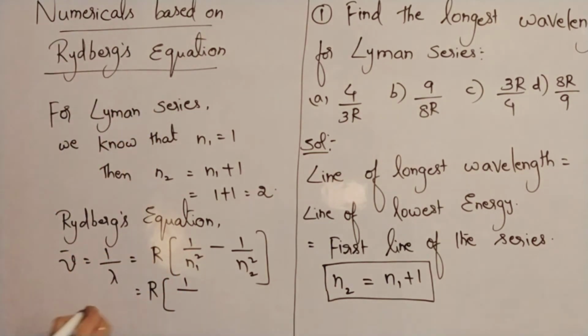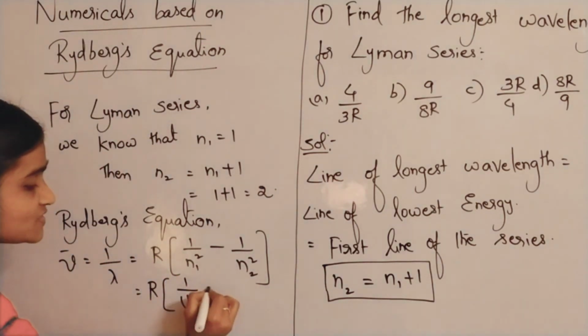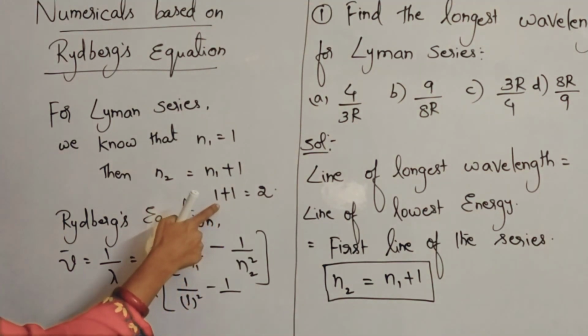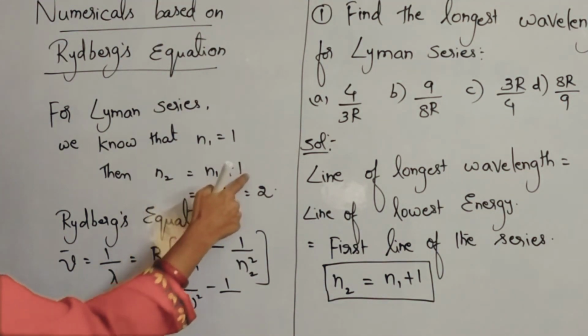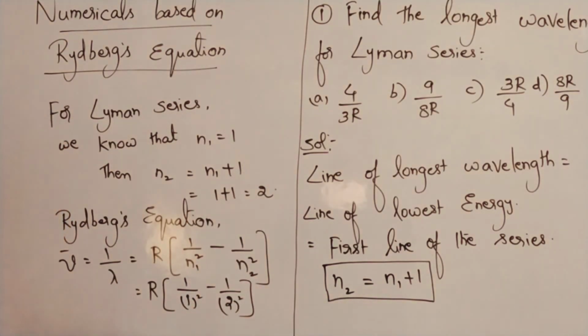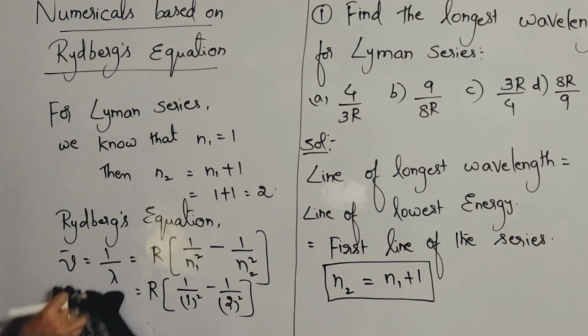So 1 by 1 square minus, for the first line of the series, n2 is n1 plus 1, so 2 square. So 1 by lambda is equal to R into... now better I write on that side, since you cannot see if I write here.